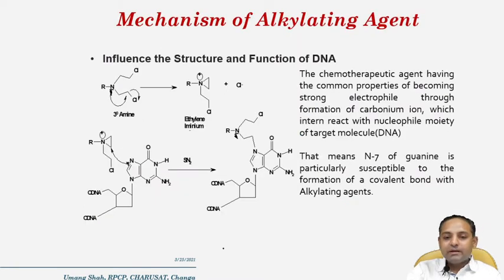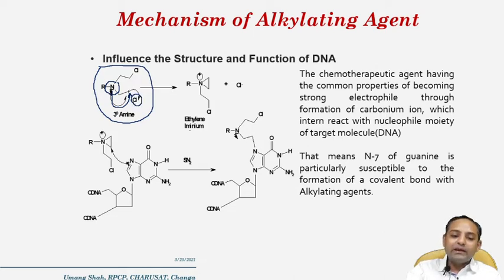Now come to the main mechanism of how alkylating agents act. First, let us discuss the nitrogen mustard derivatives. This is a common structure in nitrogen mustard derivatives, where this nitrogen is a tertiary amine having a lone pair of electrons, and which is attached to the 2-chloroethyl side chain. Now this lone pair attacks this carbon which is directly attached to the chlorine. Why does it attack this carbon? Because it is attached to the chlorine.